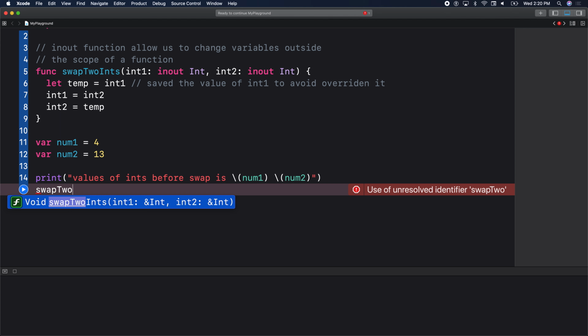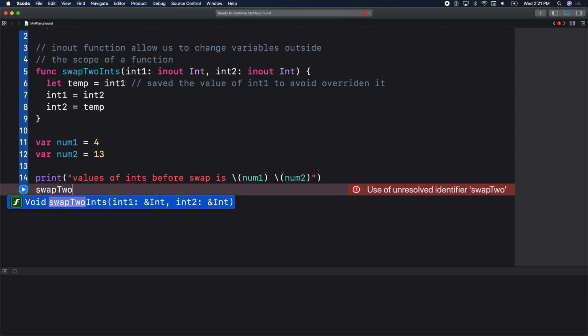The function here wants to have the ability to change the variables outside of its scope, right? If I do not have the function as in-out, there's no way for me to change num1 and num2, as the function stands right now. The only way is to return a value and assign it back to num1 and num2. Do we agree? The next way is to mark your function in-out and have a direct reference to num1 and num2.